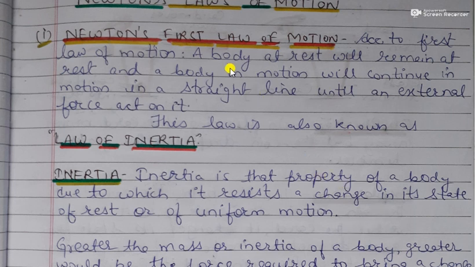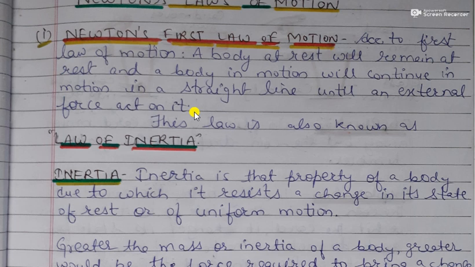According to Newton's first law of motion, a body at rest will remain at rest and a body in motion will continue to be in motion in a straight line until an external force acts on it. It means a body which is at rest will remain at rest, and a body which is in motion will be in motion until and unless we apply some force on the body.